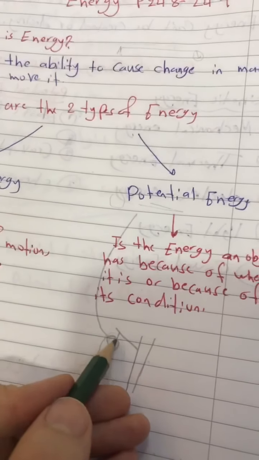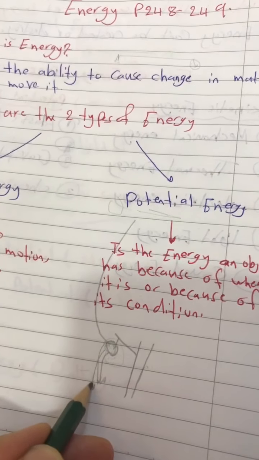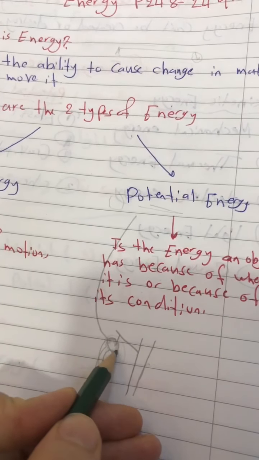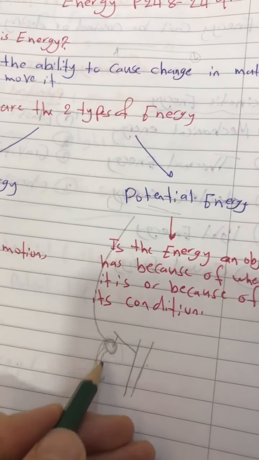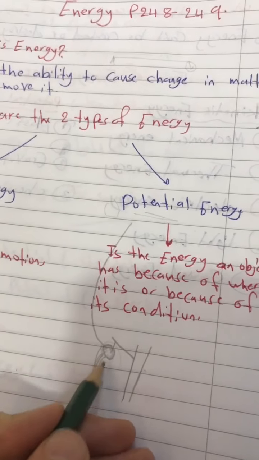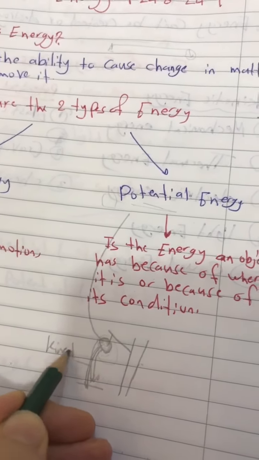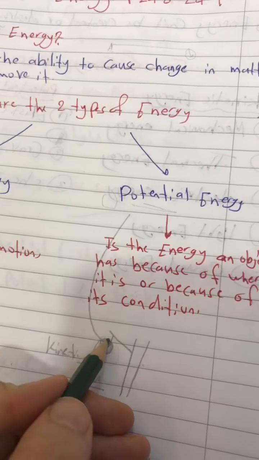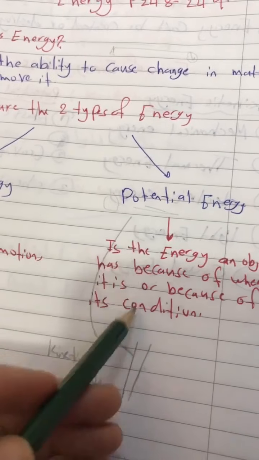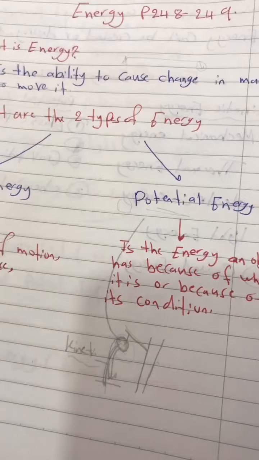So we know that when the apple falls down, it will do work, right? Because it will have energy. So in that moment, when the apple is here, before starting anything, this is potential energy. But when it is falling down from a place to the floor, it's going to be kinetic energy. So when the apple is on the tree, we call it potential energy. When it starts to fall down, we call it kinetic energy.